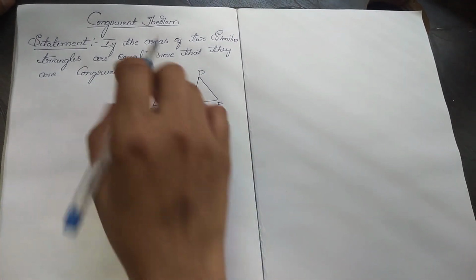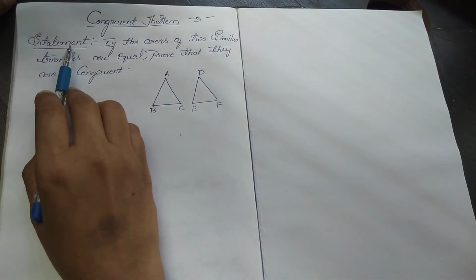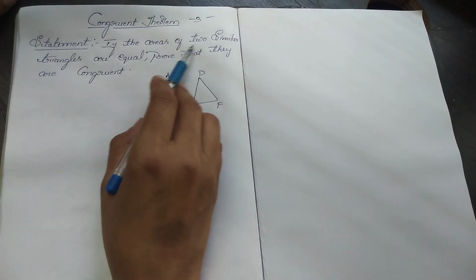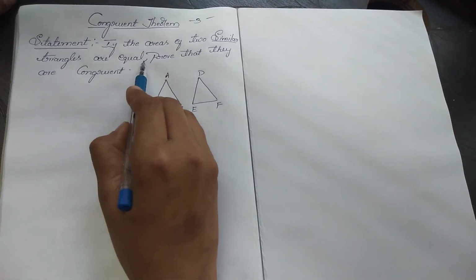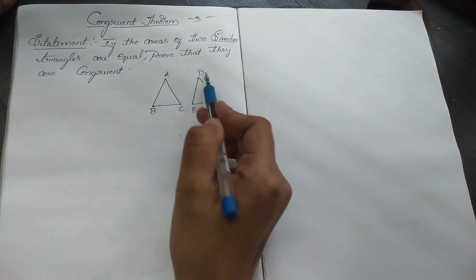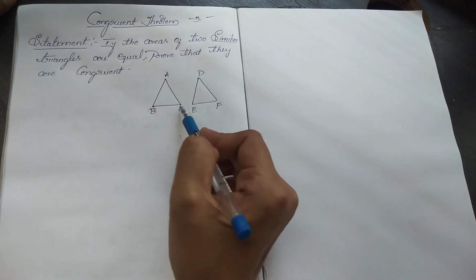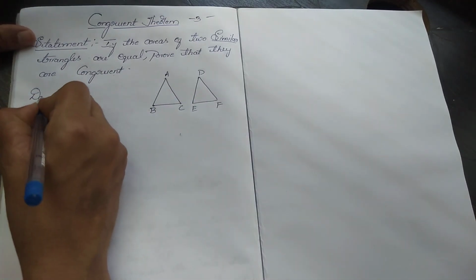Hello students, this is the congruent theorem which comes for 3 marks in your board exam. The statement is, if the areas of two similar triangles are equal, prove that they are congruent. First write two triangles, name them ABC and DEF. First we have to write the data.